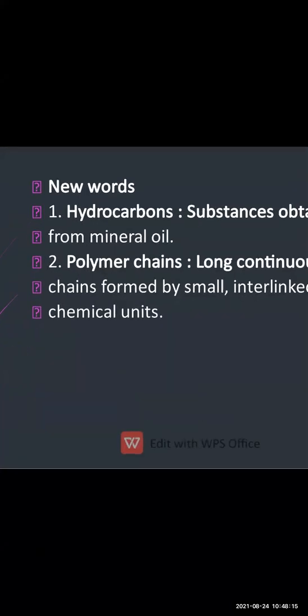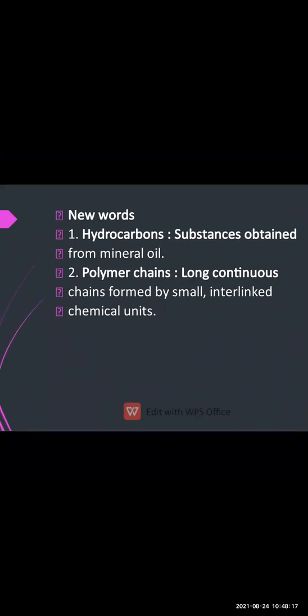So you are supposed to understand the meaning of hydrocarbons and polymers. Once again I will tell you the meaning of hydrocarbons. Hydrocarbons are the substances which are obtained from mineral oils, and polymers are the long continuous chains that are formed from small chains.